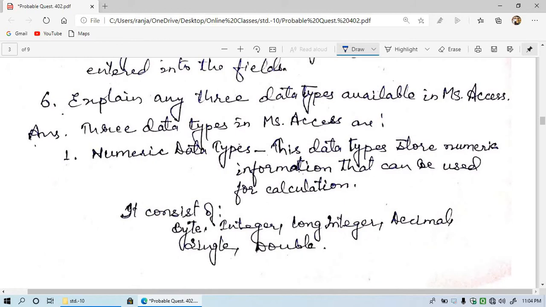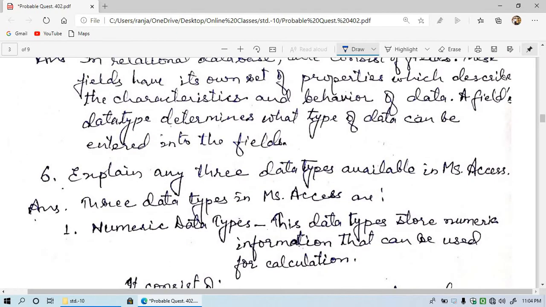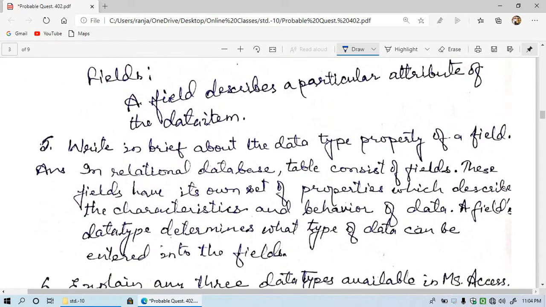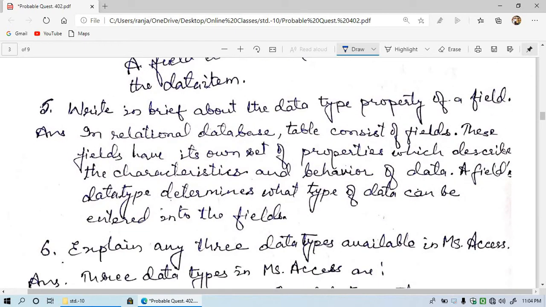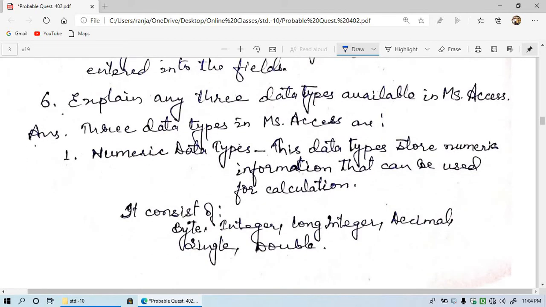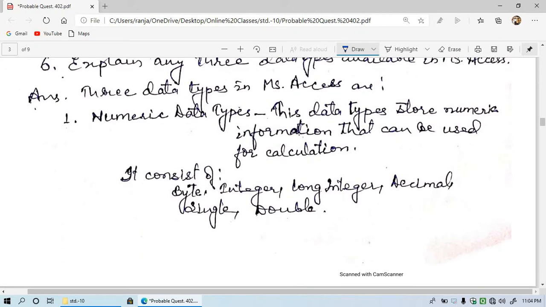Now let's see question number 6. Explain any 3 data types available in MS Access. So just now we were talking about data type, right, in brief about the data type property. And now let's see what the 3 data types available in MS Access are. The first one is the numerical data type.